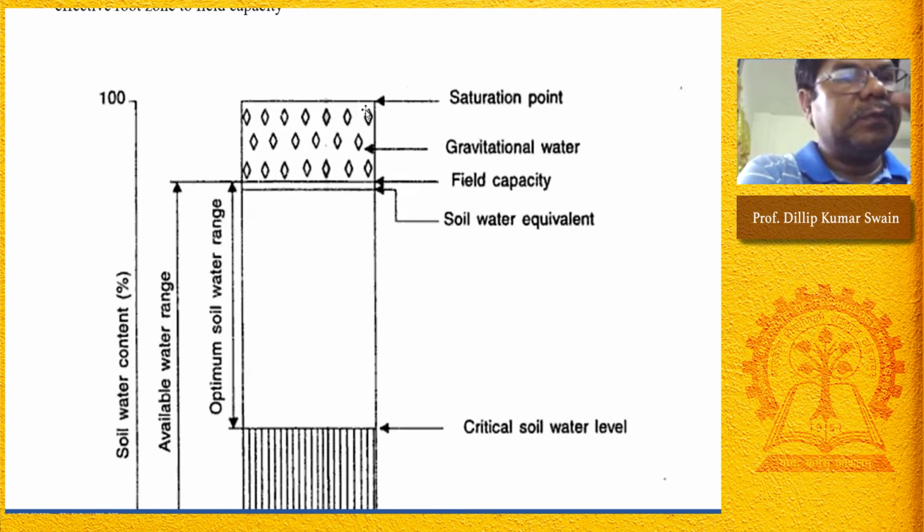It is not going to be lost. Now, slowly it will be lost, definitely, after transpiration or evaporation. But at that moment, the micropores are fully filled with water and only macropores are drained out. They are filled pores at field capacity. And that's the point where the maximum water is available for crop uptake, but not at saturation.